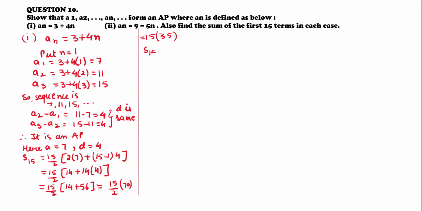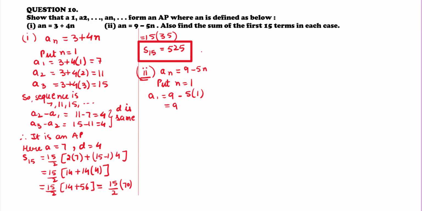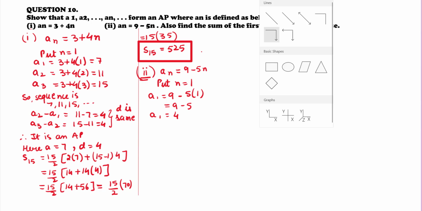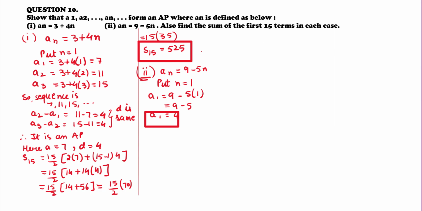So value of sum of first 15 terms is 525. Part 2. an is equal to 9 minus 5n. Put n is equal to 1. So we get a1 is equal to 9 minus 5 into 1, that is equal to 9 minus 5. So value of a1 in this case is 4.